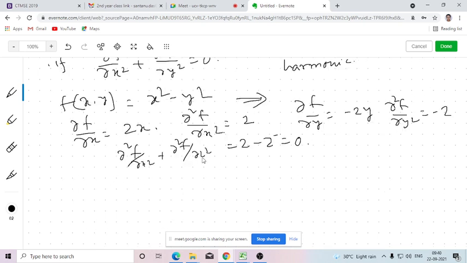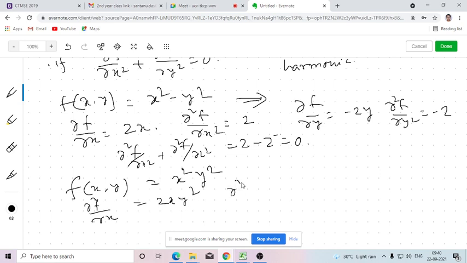Now let me give one more example. Let f(x,y) be x squared y squared, a function of two real variables. Del f del x is 2x y squared, and del 2 f del x 2 is 2y squared.